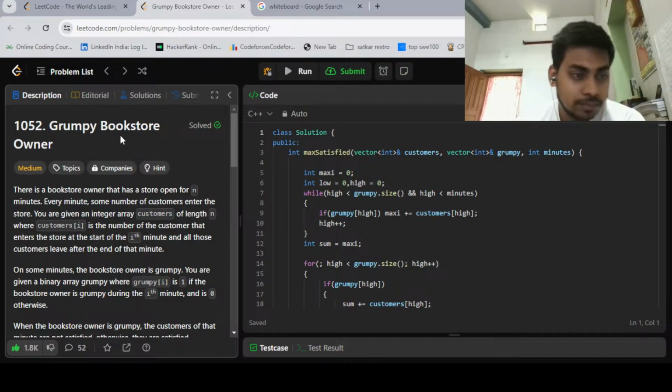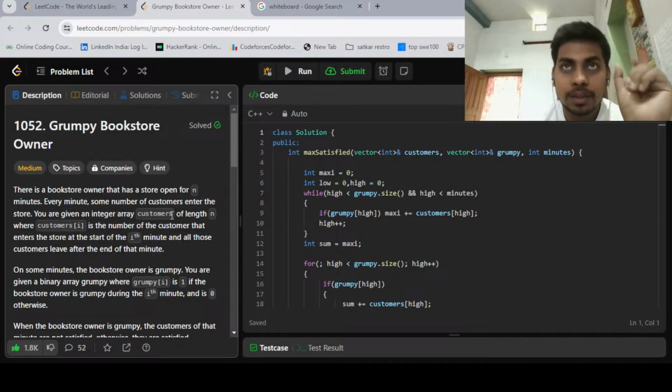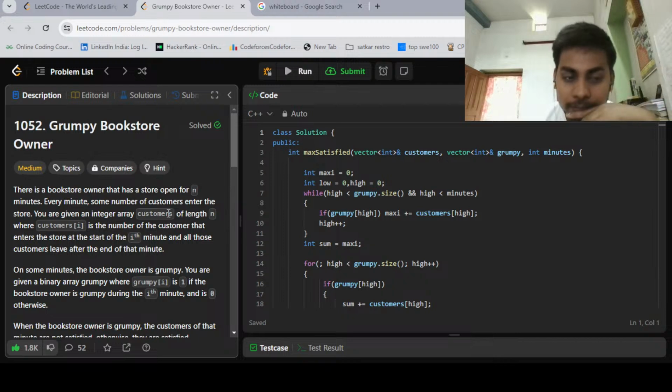So basically we have the question, that is Grumpy Bookstore Owner. The question says there is a bookstore owner that has a store open for n minutes, and every minute some number of customers enter the store. You are given the integer array customers that represents at what time customers are entering.